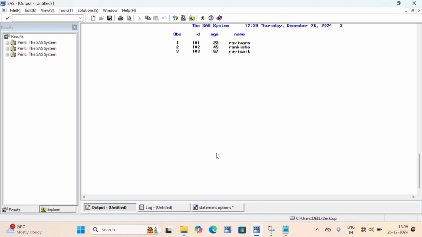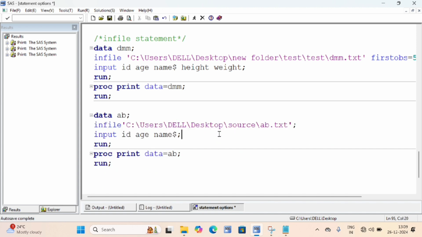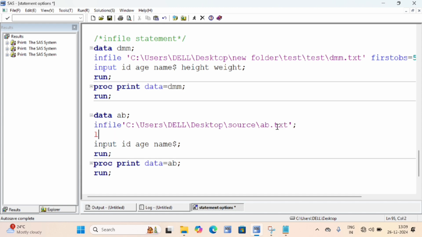It's not showing. So what will we write? To increase the length of the character variable, which statement will we use? The LENGTH statement. Where is the length statement used? Before the input statement. So LENGTH, only the name length I need to give.